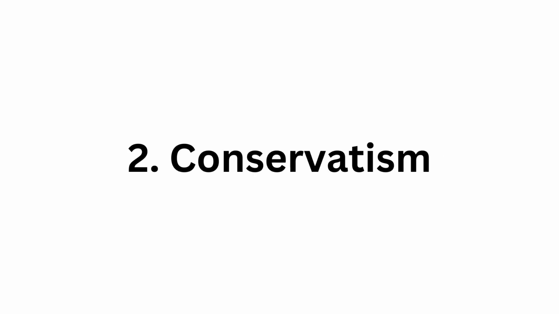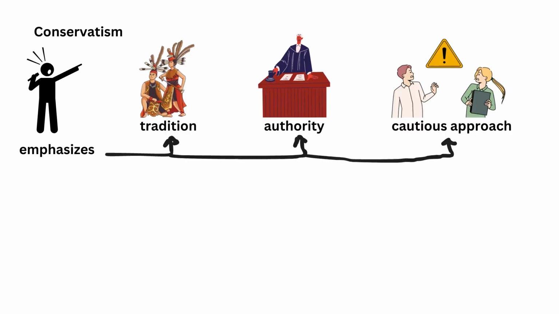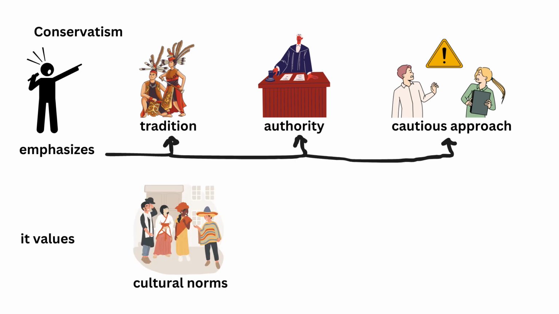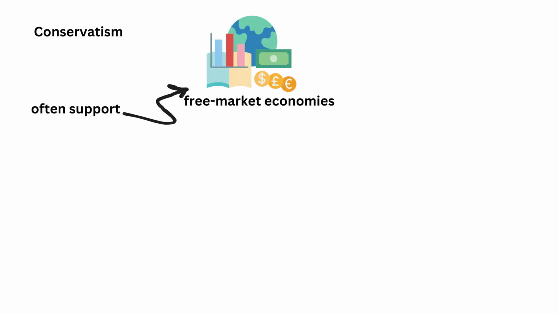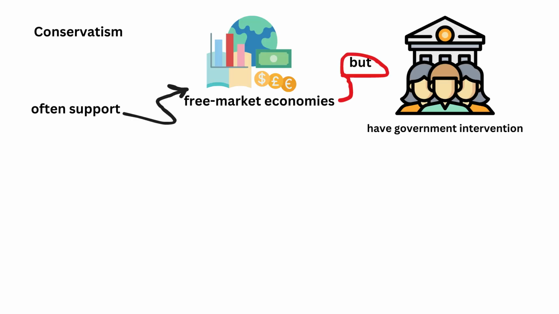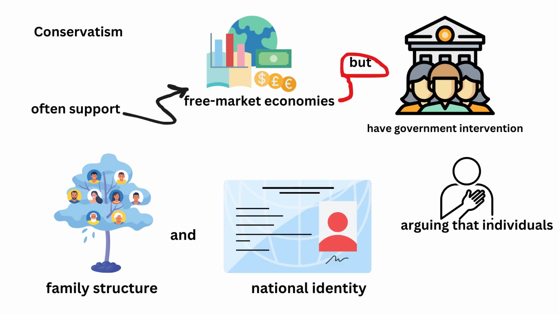2. Conservatism. Conservatism emphasizes tradition, authority, and a cautious approach to change. It values preserving cultural norms and maintaining social order. Conservatives often support free market economies, but are wary of too much government intervention, arguing that individuals should be responsible for their own welfare. In social matters, they typically lean toward traditional values, including family structure and national identity.